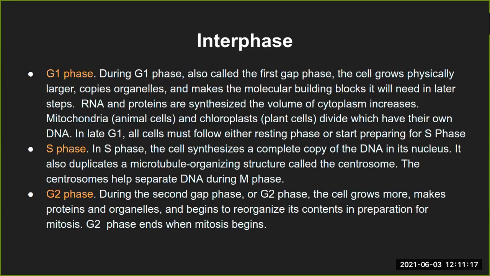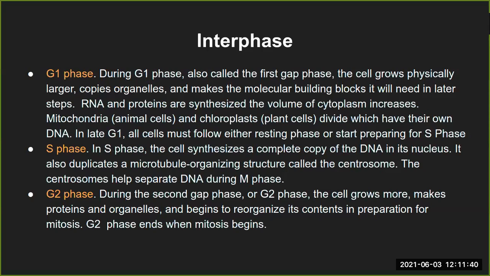Okay, so in G1 phase, which is also called first gap phase or first growth phase and so on, the cell grows physically. Obviously, I mentioned earlier, because of the copying of the cell organelles, it becomes 2 each in number, and that is why the physical space occupied will obviously be larger.